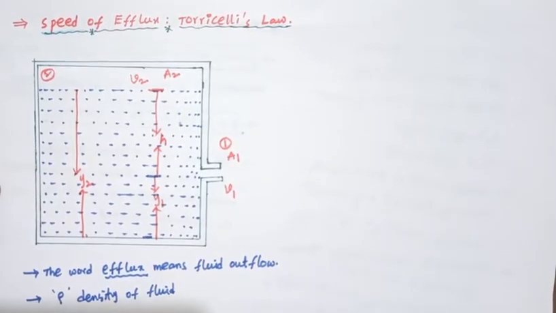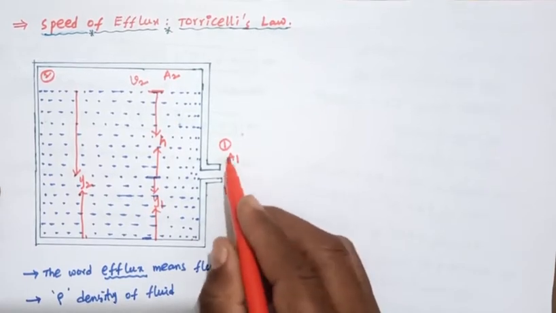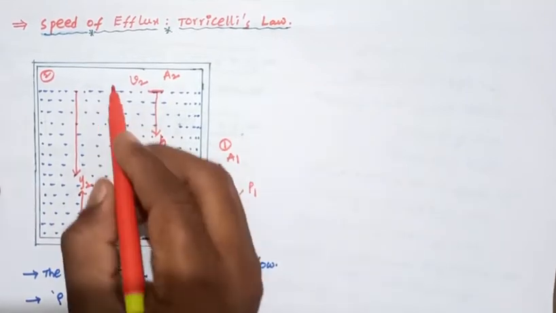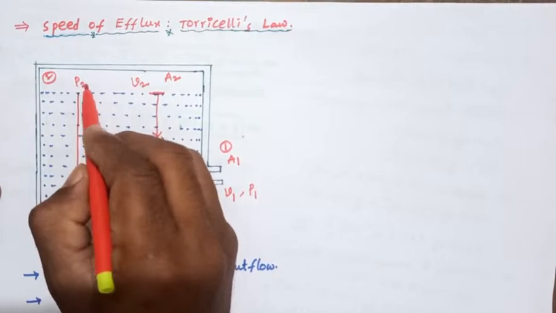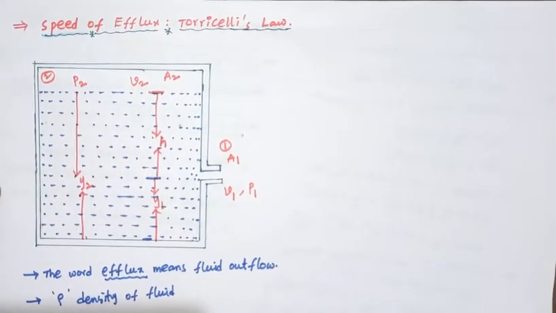Now the pressure. The pressure at point 1 is P1 and the pressure at point 2 is P2.